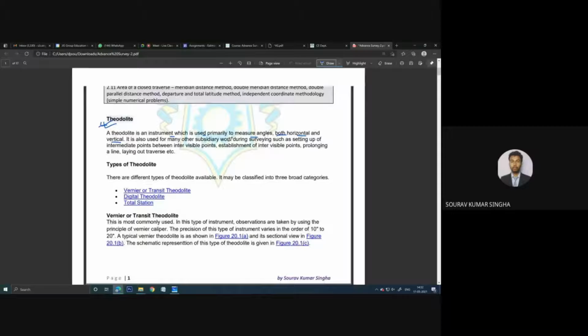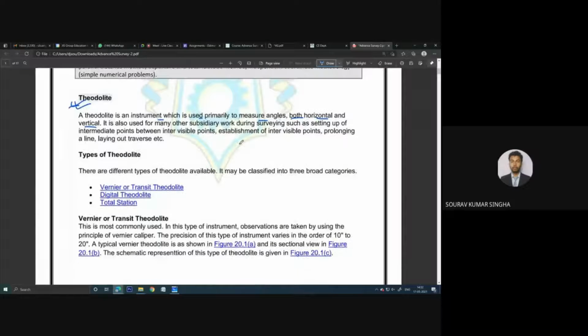Let us zoom in. Is this visible to all of you? Yes. Okay. It is also used for many other subsidiary works during surveying, such as setting up an intermediate point between intervisible points, establishment of intervisible points, prolonging a line, laying out a traverse, etc.